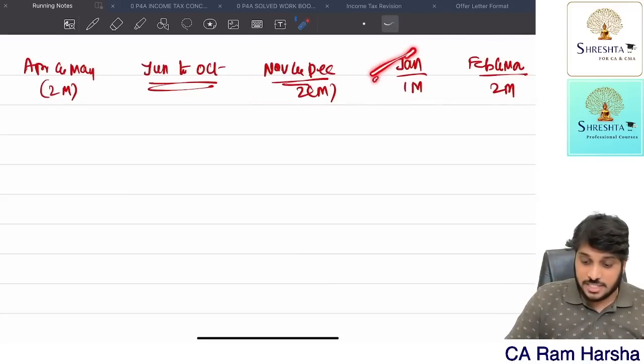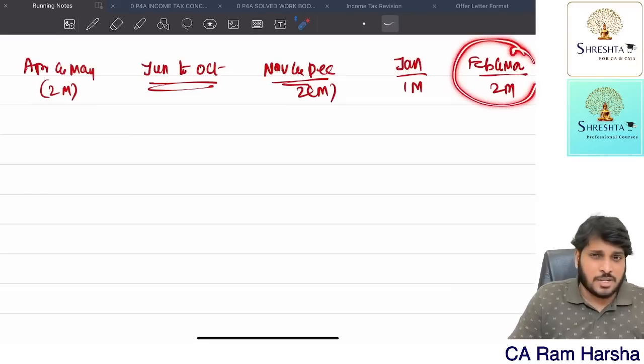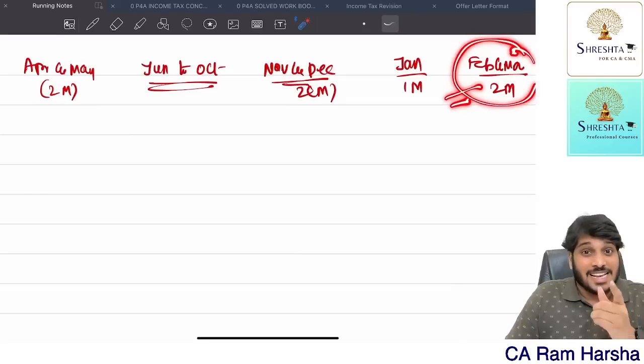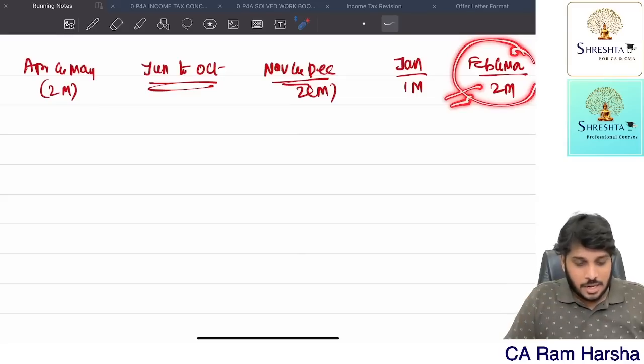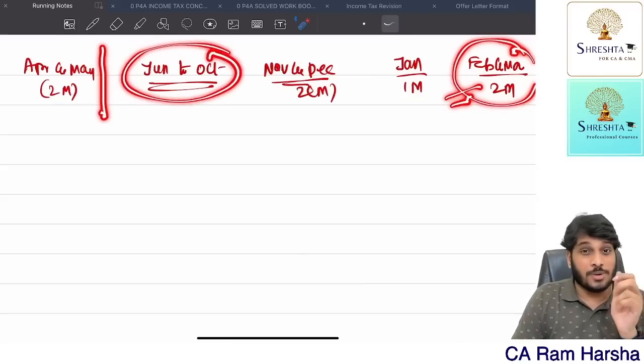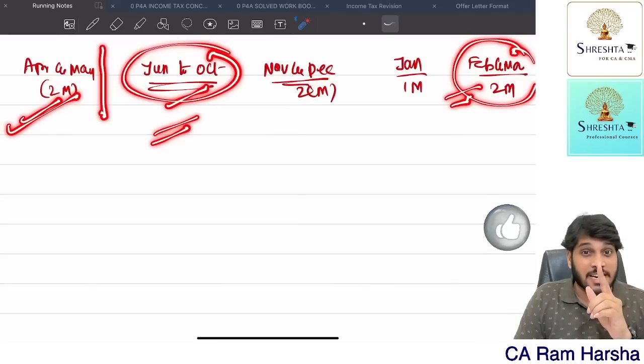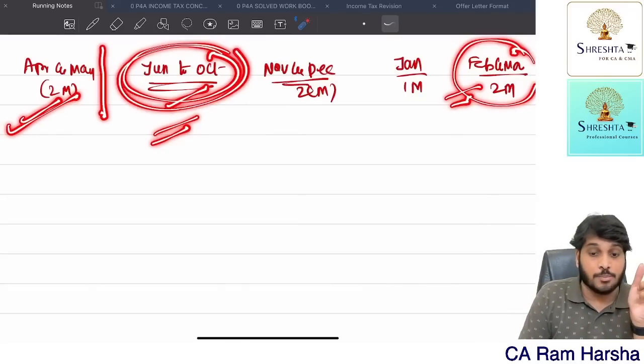But the problem is in January, you got higher HRA. So for January, we are computing separately. February and March, why are we computing separately? Because salary amount is increased. Now April to May, salary amount is same, HRA amount is same, he is not paying rent. Whereas June to October, salary amount is same like April and May. HRA amount is also same like April and May. But June to October, he is staying in rented premises in Ghaziabad. That's why we are computing separately.